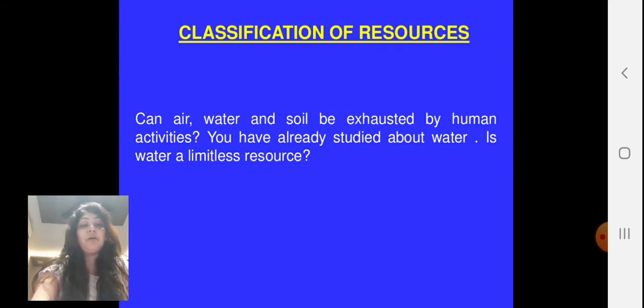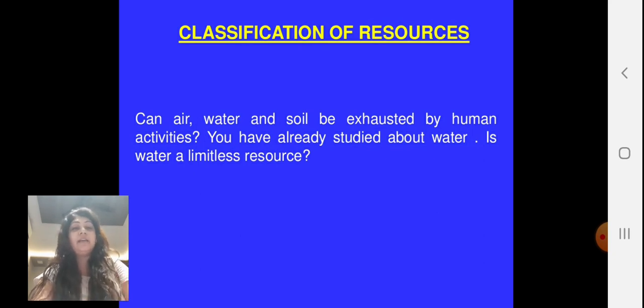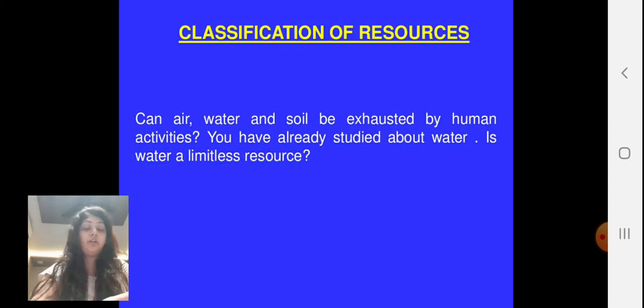We have studied the water cycle: whatever water we use is replenished and comes back to us in the form of rain, and it is recharged or stays underground as groundwater, which is the storage water we use for further uses. So we can say that water, air and soil are limitless sources to us.